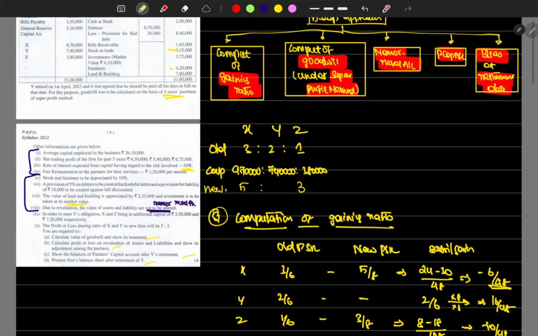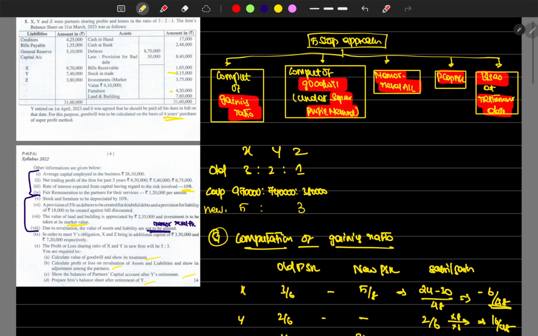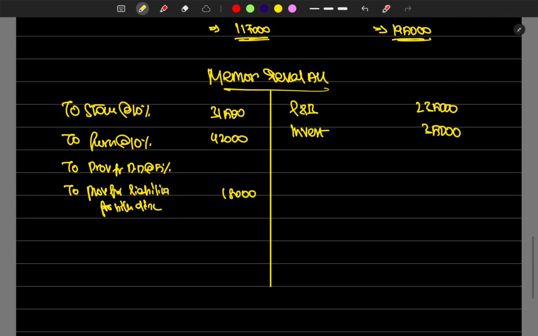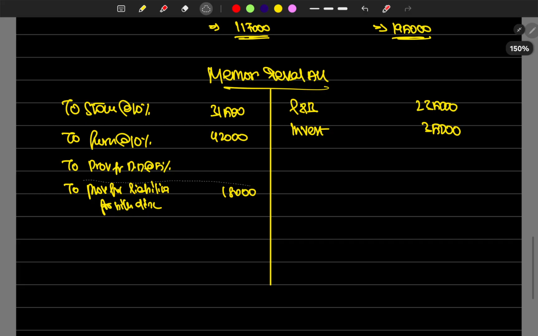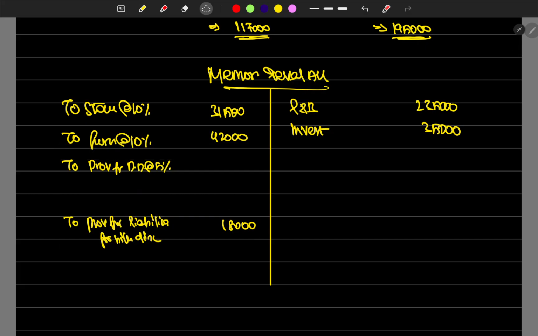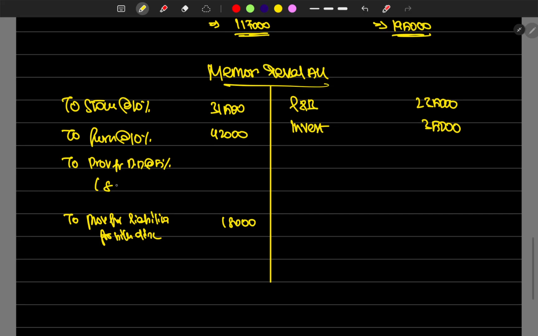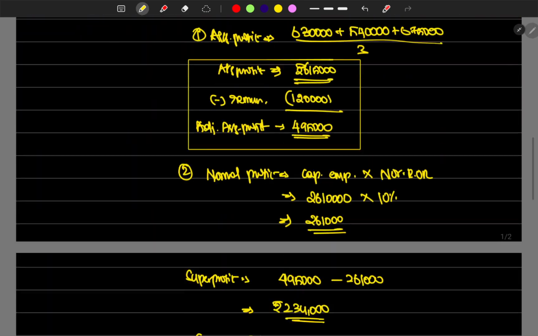Then the provision for bad and doubtful debts is 8,70,000 into 5%. There is existing provision, which is 30,000, minus 30,000, which is 13,500, the provision for doubtful debts, right?